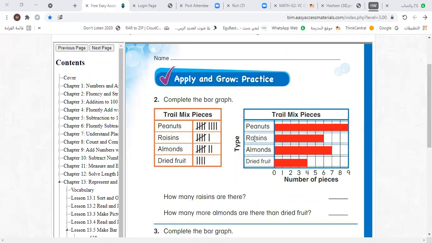Raisins. This is the bar of raisins. How many raisins? 6. Yes. So let's write here 6. Okay, Ahmed. Thank you. Bye.